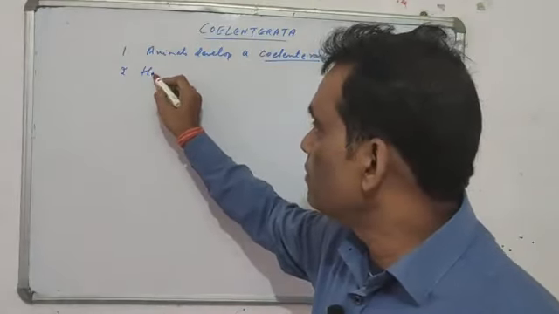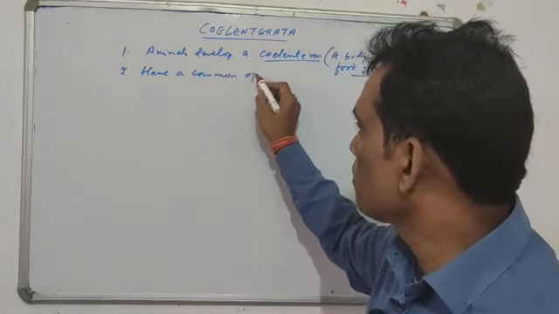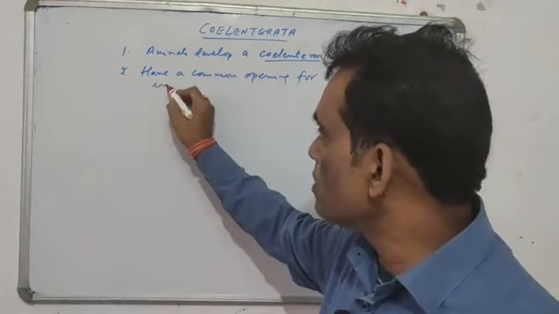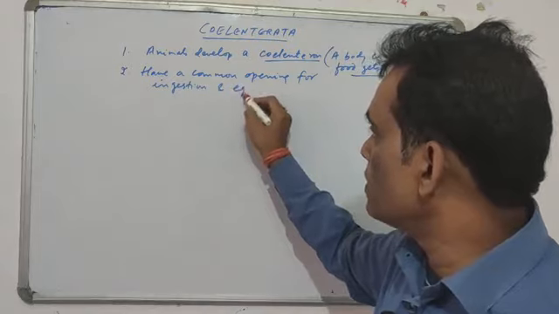They have a common opening for both the processes, that is ingestion and egestion.